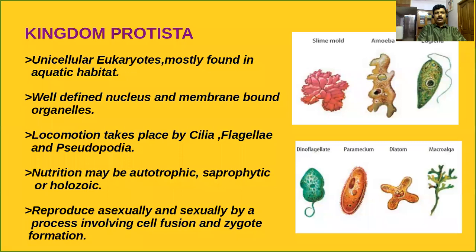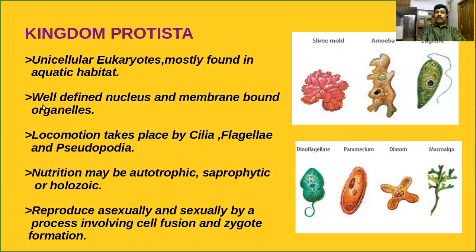Kingdom Protista includes unicellular eukaryotes, mostly found in aquatic habitats. Do you know what is the meaning of eukaryotes? We have discussed in the last lesson that such cells have a well-developed nucleus and membrane-bound organelles. I have shown many examples over here, some of which are very familiar to you: amoeba, Euglena, Paramecium, dinoflagellates, etc. come under the group of Kingdom Protista.